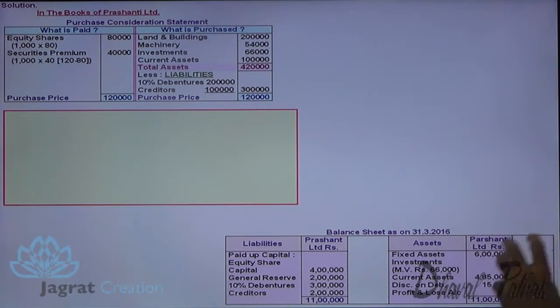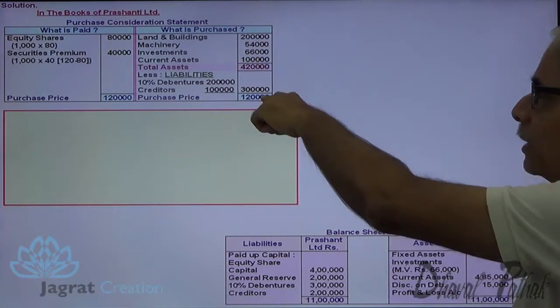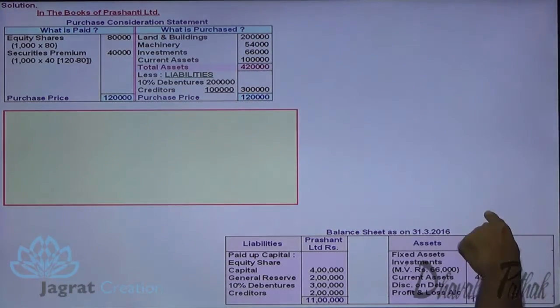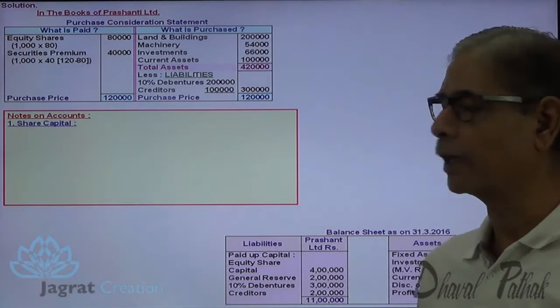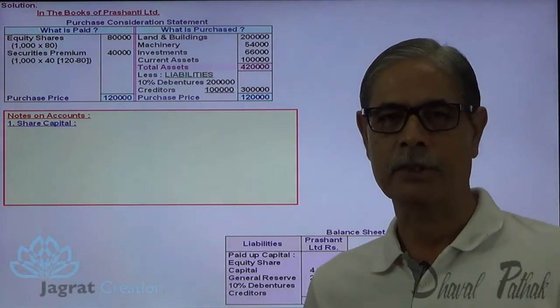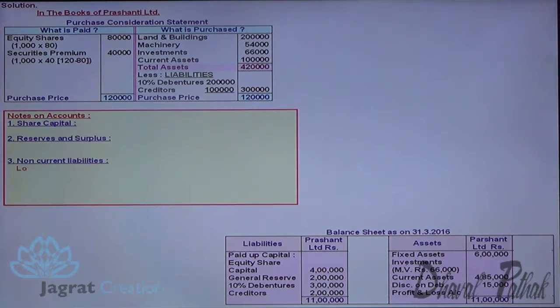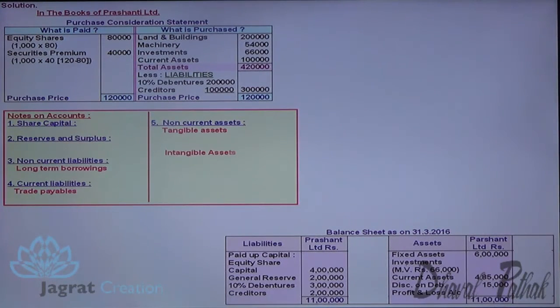So, when I want to prepare a balance sheet, I am going to consider these values of assets and liabilities and these values of assets and liabilities. Notice it. Now, here I am going to prepare a notes on accounts because I want to prepare a balance sheet as per Schedule 3. So, these are the titles in which the data information is to be collected that you know very well.